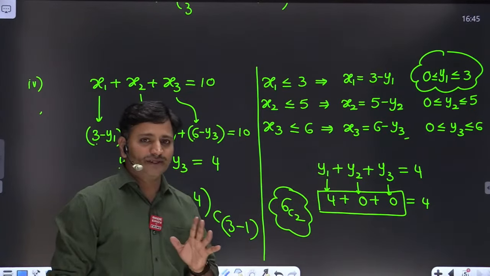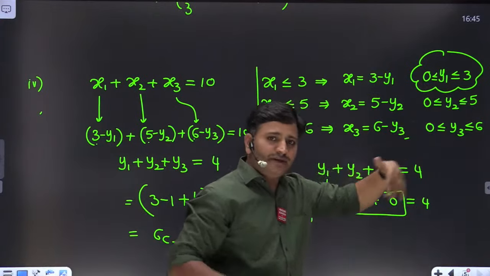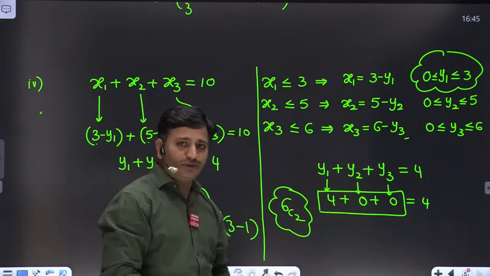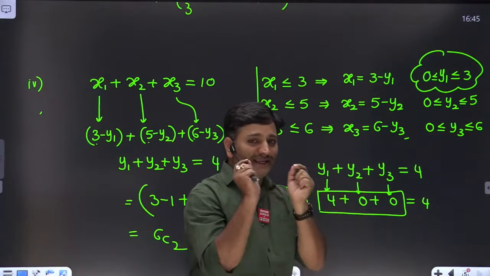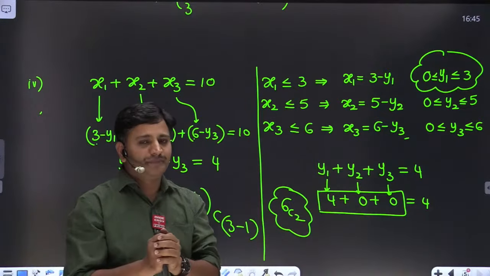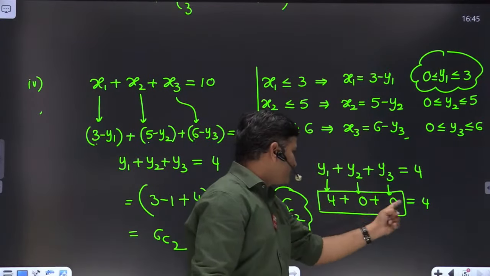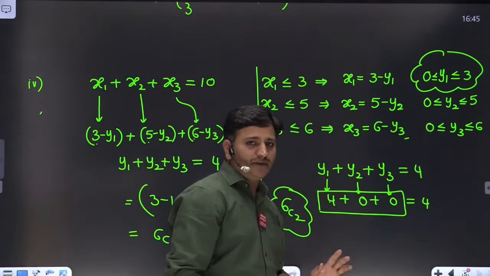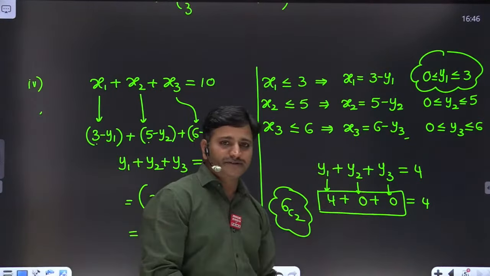Are you following what I'm trying to say? Actually, if you don't put these conditions, the number of solutions is 6C2. There is no doubt. But the moment you put an explicit condition like this, we are giving a restriction on y1, at most 3. If you say at most 3, there is a possibility that y1 equal to 4, with 0 and 0. This solution is also possible. That is one of the solutions in 6C2. Therefore, we have to subtract that case.